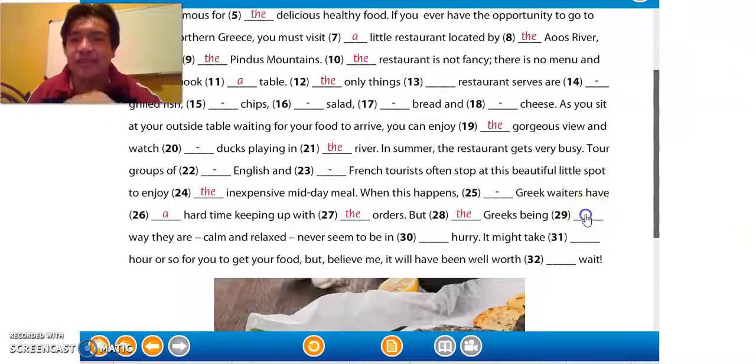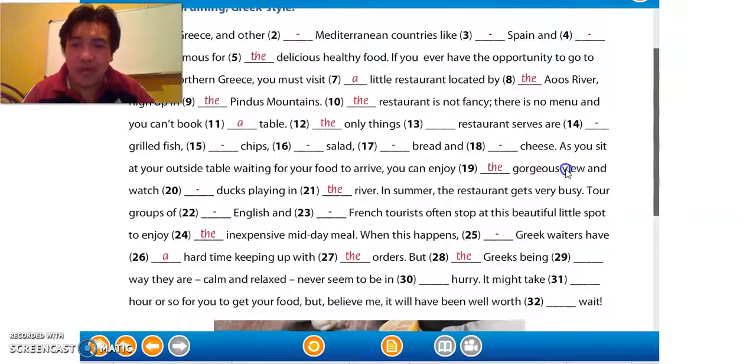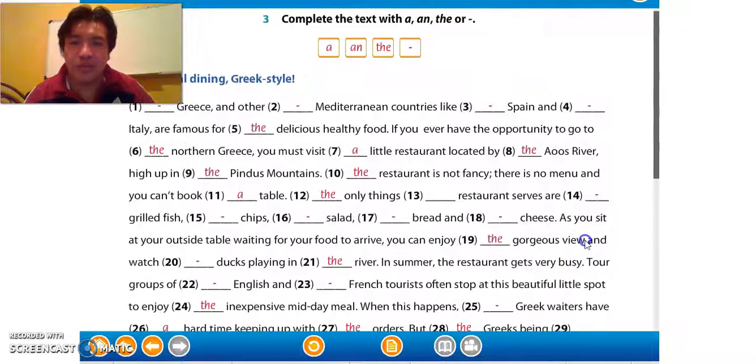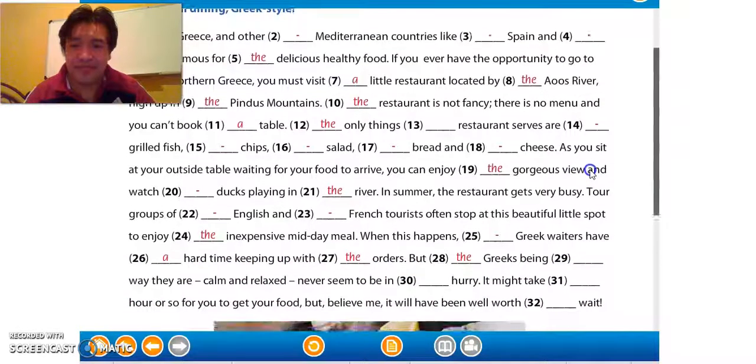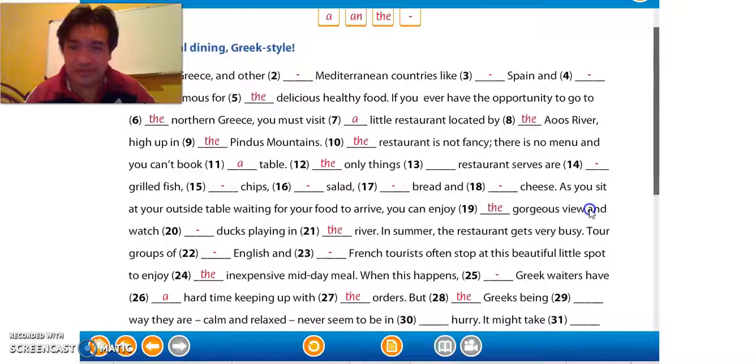Okay. Here is the way they are. Calm and relaxed, never seem to be in a hurry. It might take an hour or so for you to get your food, but believe me, it will have been well worth the wait. I don't know, somehow it got stuck. There we go.